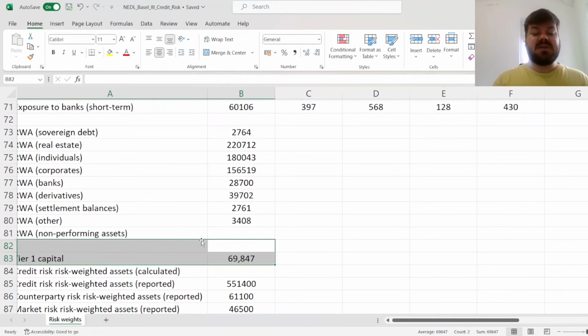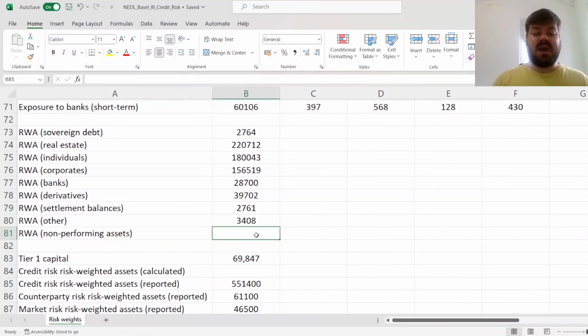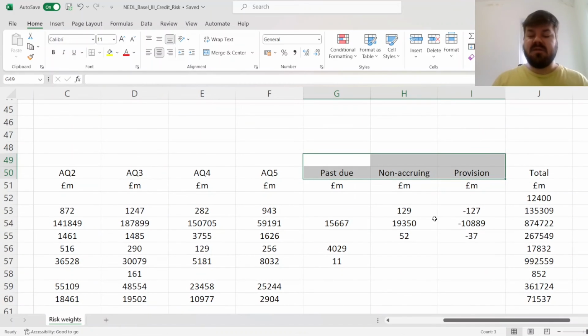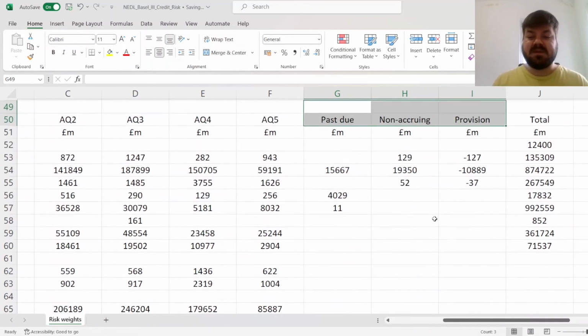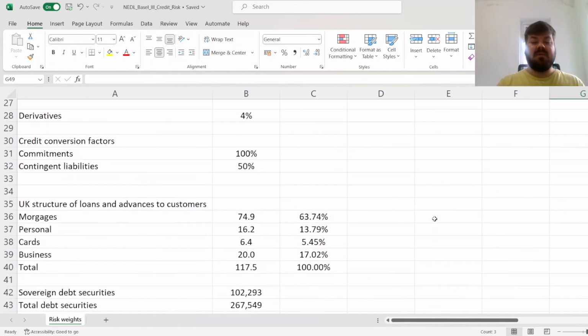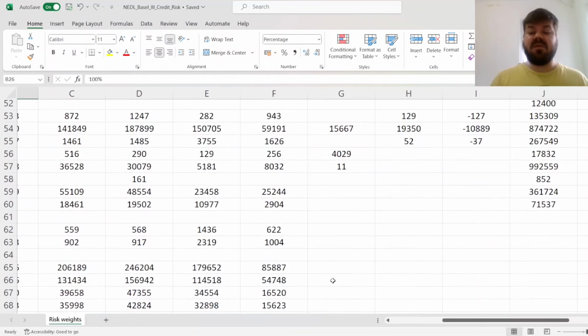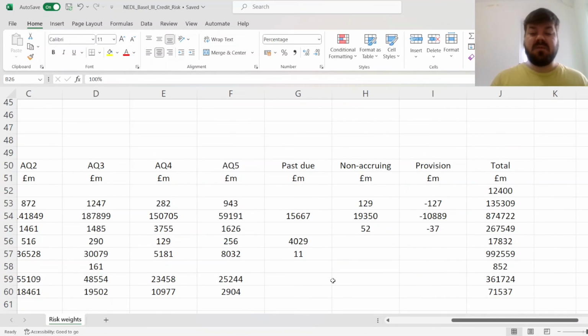And finally, we need to address non-performing assets. So essentially those three columns, those that are past due, non-accruing, and the provisions for those non-performing assets. Here, the baseline risk weight is 100%, but it can be as high as 150% if there are few provisions for those non-performing assets.